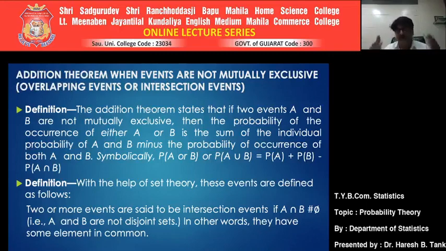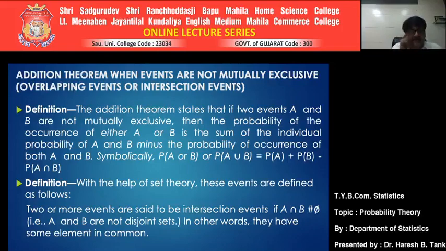If you put it in a symbolic format, it comes to something like this. Probability of A or B, or you can say probability of A union B, is probability of A plus probability of B minus probability of A intersection B. Try to connect the things.